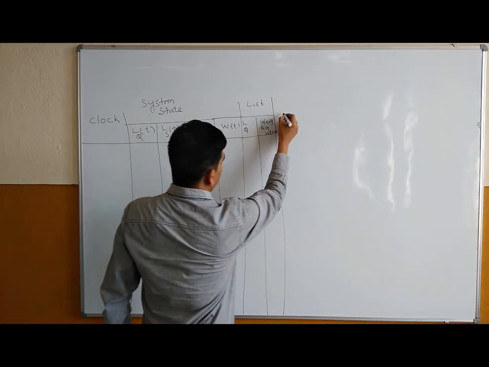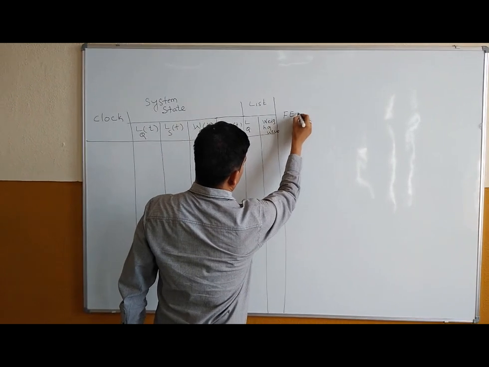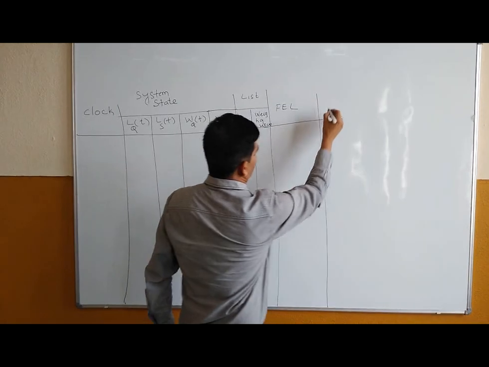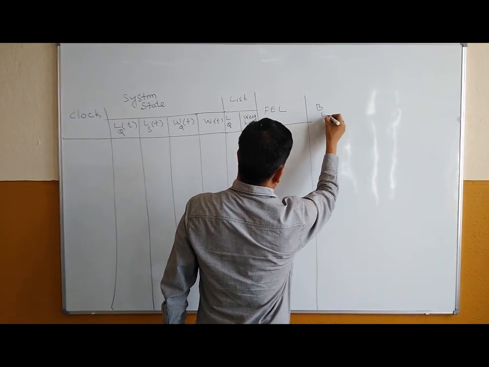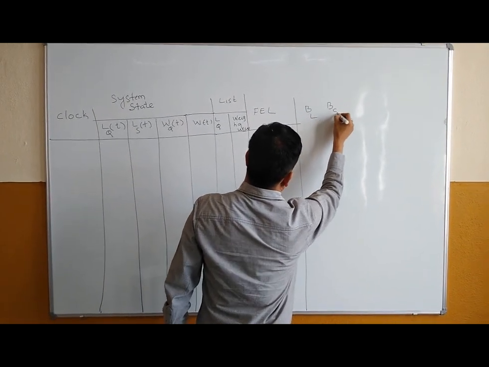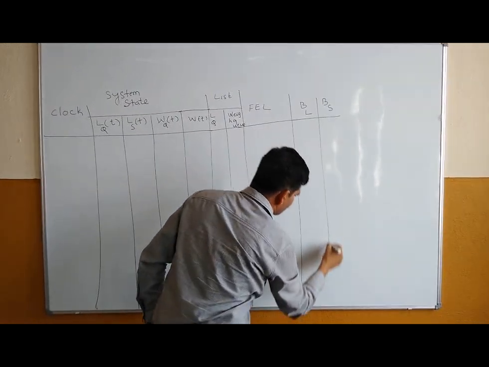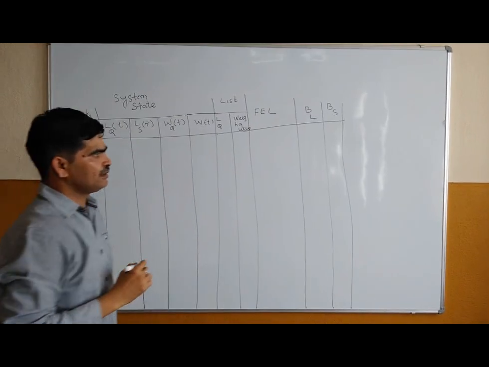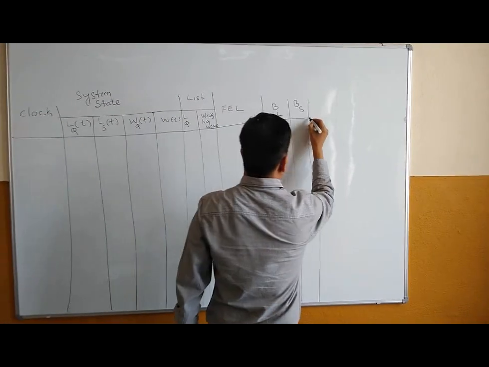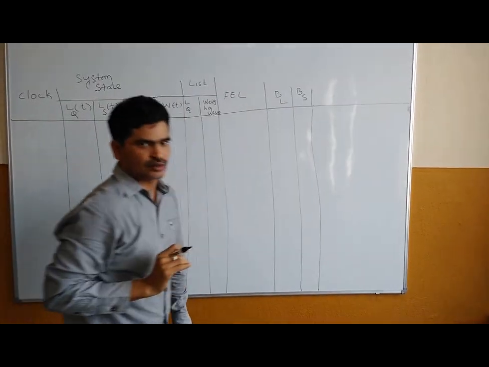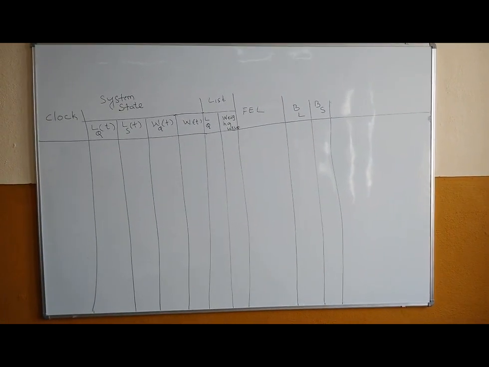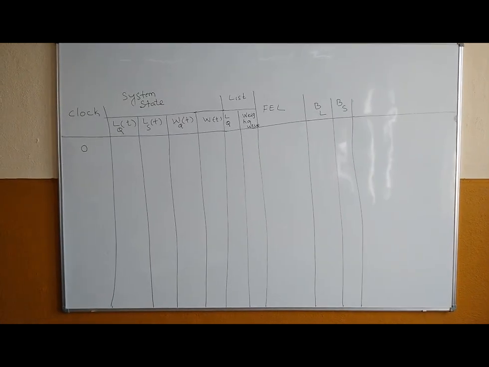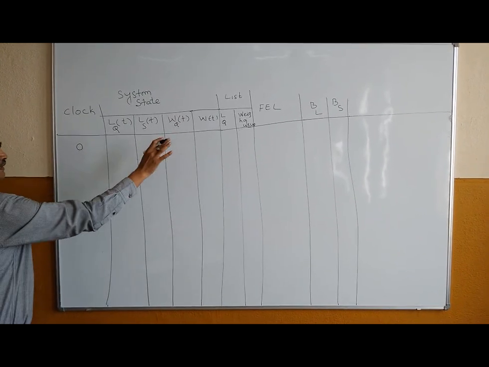Next, another important part is the FEL, that is the future event list. One more important point is BL and BS, the busy time of loaders L1 and L2 put together, and the scaling time which is required on the scale. After this there is one important column which is very useful. Now the initial condition: what is given at time t equal to 0, that is clock t equal to 0? What is the condition?